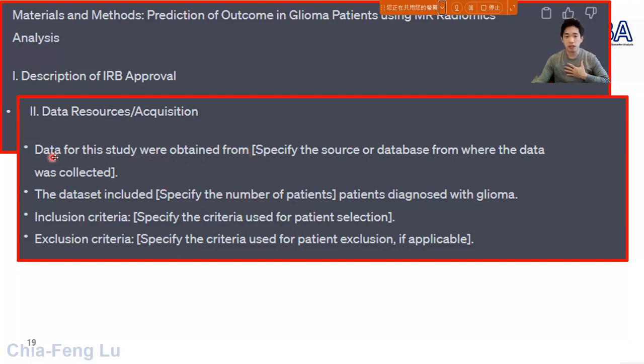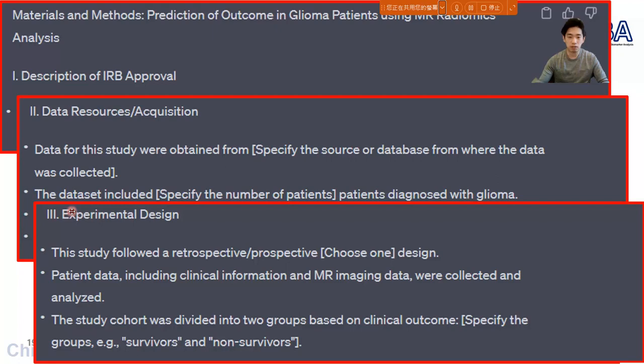But again, data for this study were obtained from... it won't give you the real name, but instead ChatGPT will ask you to specify the source or the database for the data collection. Similar things can be included for the following sections right here. So you can see this is the result from ChatGPT.